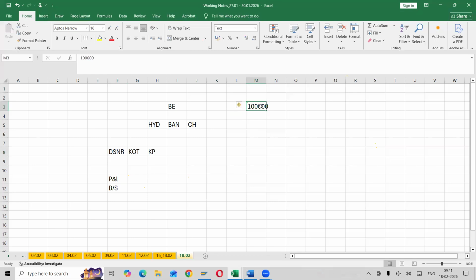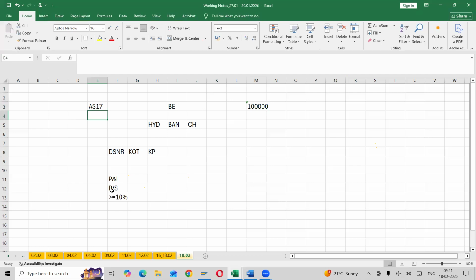Whatever 1 lakh I am doing, if a unit is generating greater than or equal to 10% of total revenue, as per Indian Accounting Standard 17,